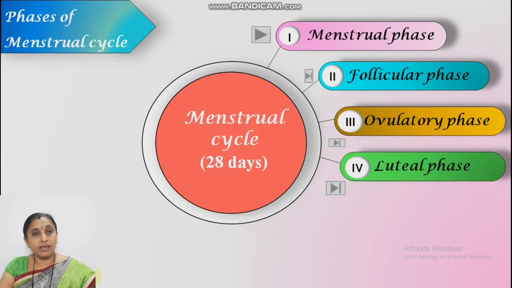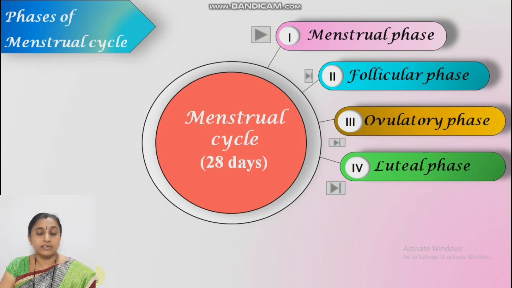And last, the luteal phase. Here the corpus luteum plays an important role in the secretion of progesterone. This phase is also known as the secretory phase, because here secretion of the endometrial glands takes place. So it is known as the luteal phase or the secretory phase.